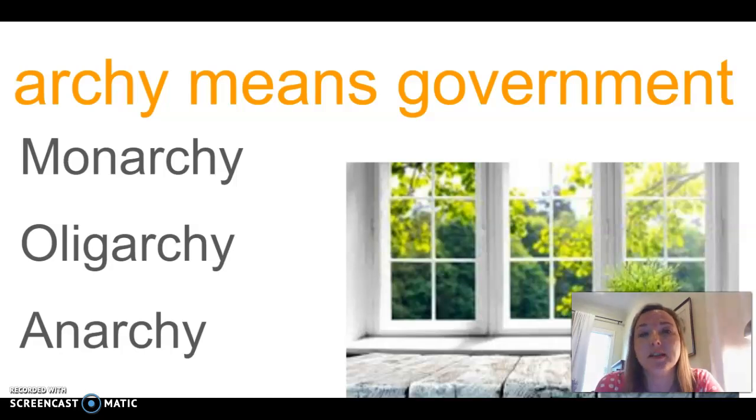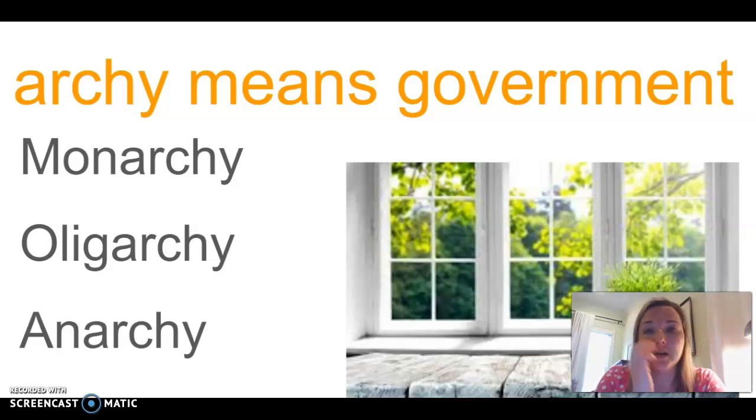So here's some words that have archy in it. The first word, boys and girls, we're going to talk about is monarchy. Okay, a monarchy is a government that is ruled by one person. Okay, monarchy is a government that's ruled by one person, like a king or a queen. Okay, it's a monarchy. One person is in charge of the government.